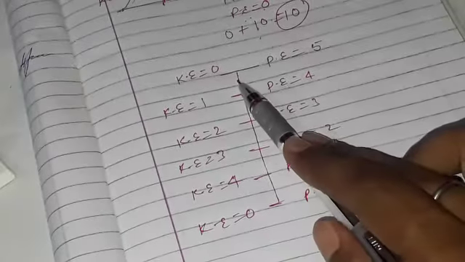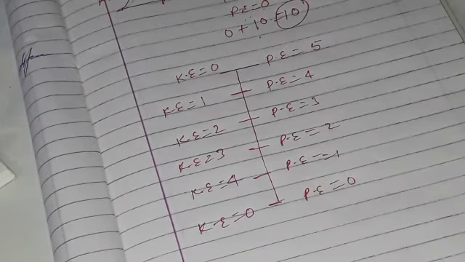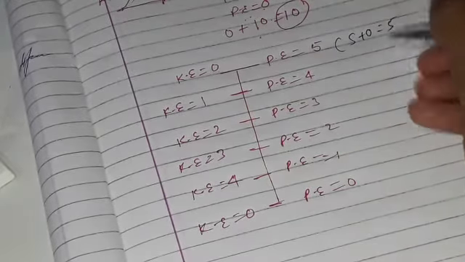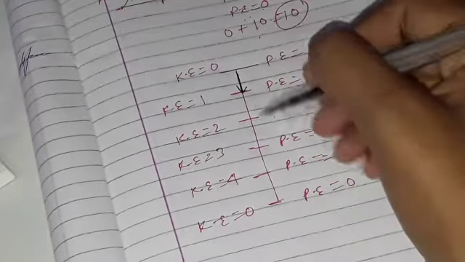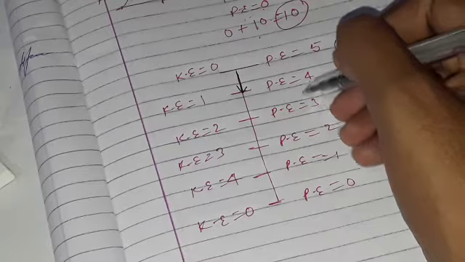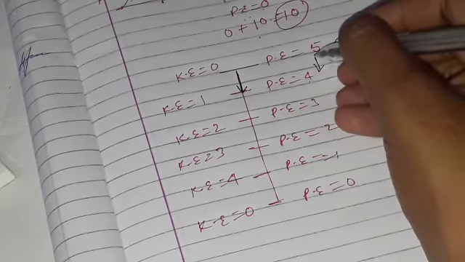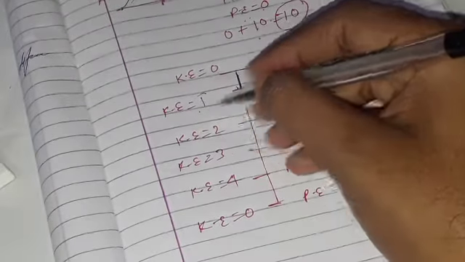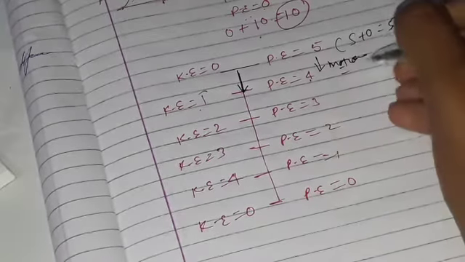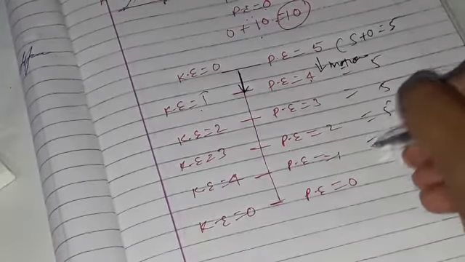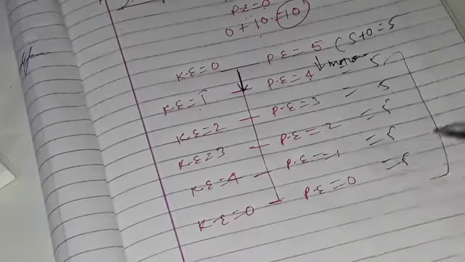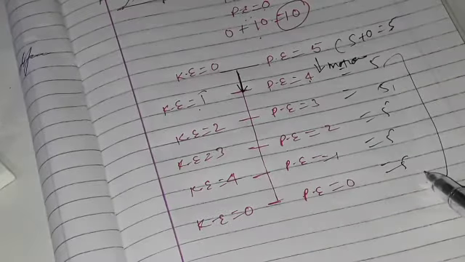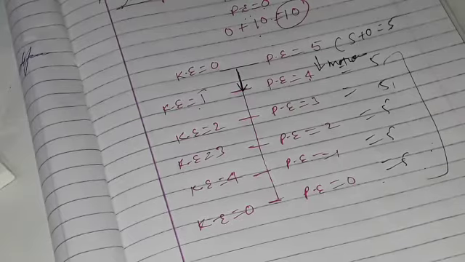One more example, class. At the top, your potential energy is 5, so your kinetic energy is 0. So 5 plus 0, total energy 5. When you are going downwards, your potential energy is decreasing, because there is motion, and when there is motion, kinetic energy starts. So kinetic energy is 1 and potential energy decreases, again 5, here also 5, 5, 5 and 5. So in all the places your potential energy plus kinetic energy remains the same, unchanged. It's called conservation of energy.